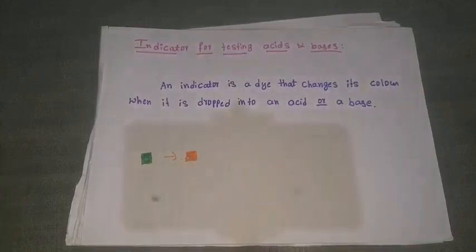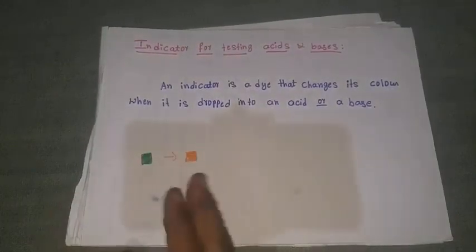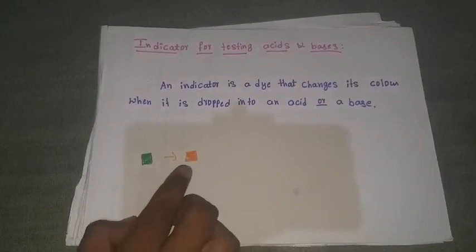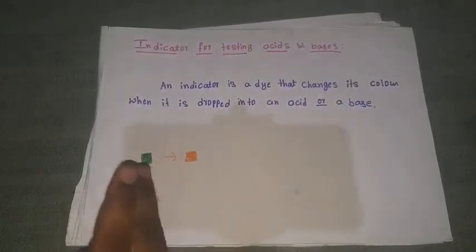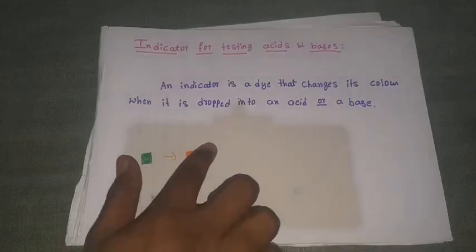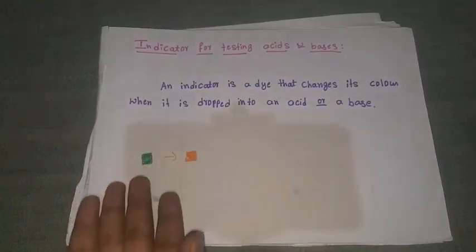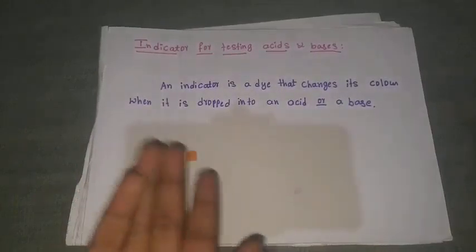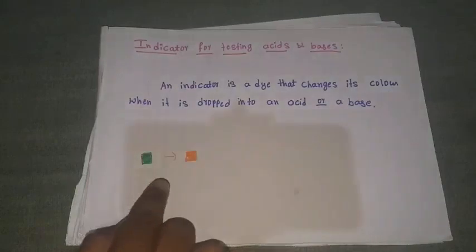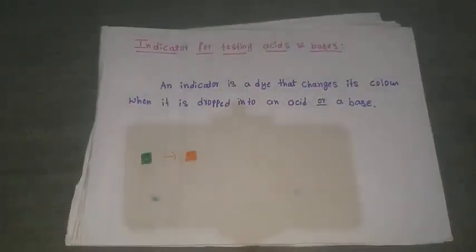This is the initial color of your indicator, but when you add your substance, there will be a change in the color. Just take green to orange. Not only orange, it may turn red, black, blue, or anything. Depending on that color, we will classify this is acid, this one is a base. This is the identification of acid and base depending on the color.